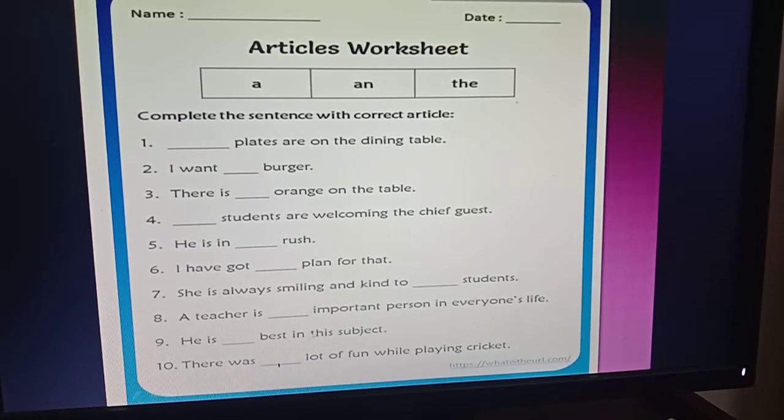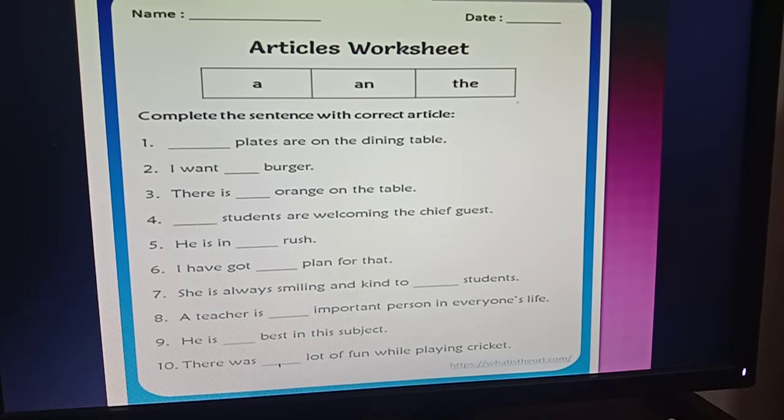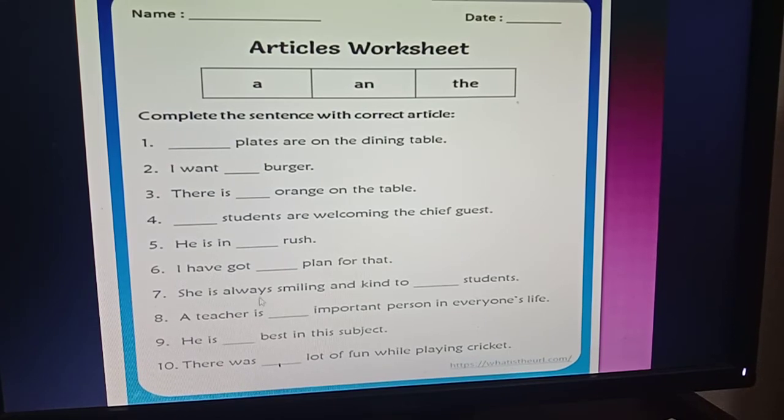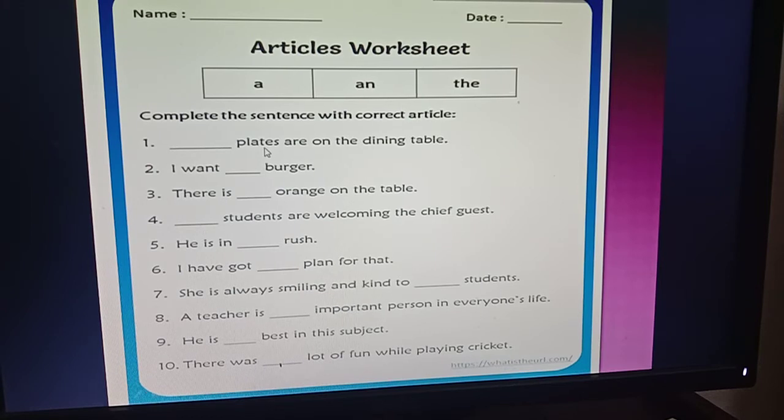And a is also for the consonant sound L. Okay boys, I hope I am clear to you and I am giving all the answers and explanation for your better understanding. Okay boys, please try to write all the answers in your copy. Okay, and try to use some other color pens like red or blue.